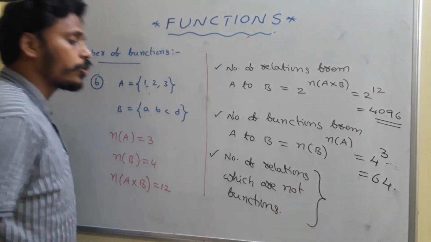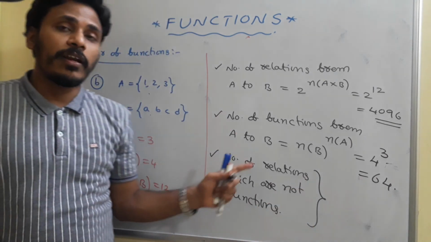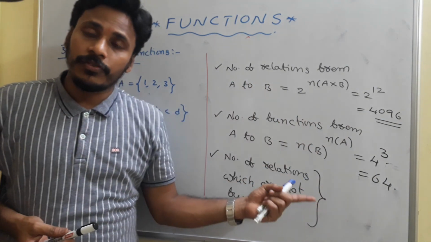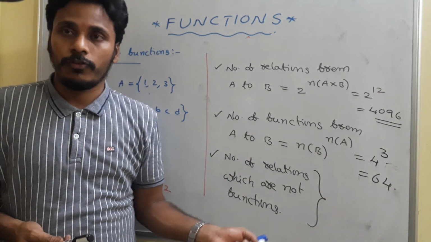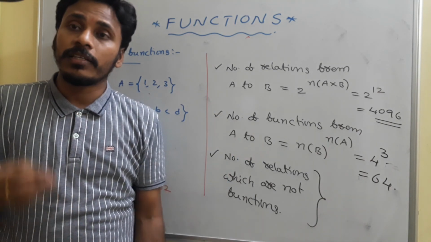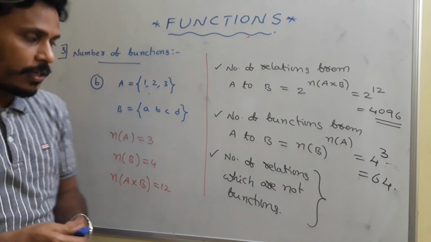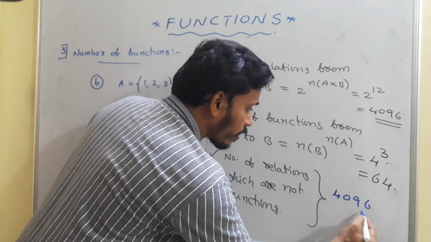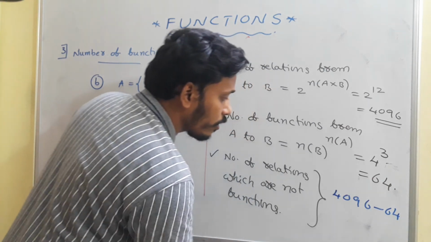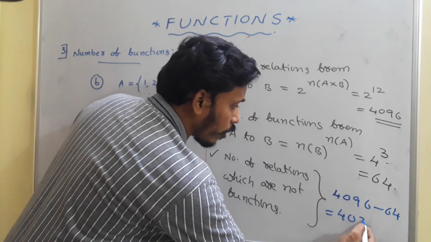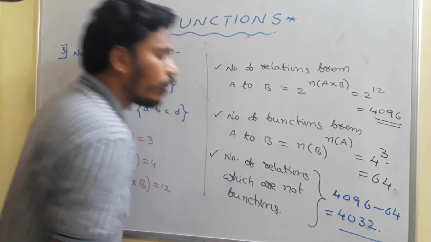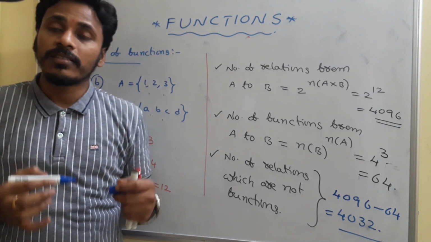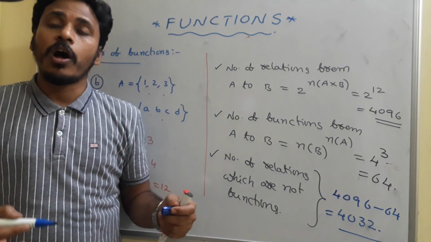The number of relations is 4096, and among those, the number of functions is 64. Only 64 are functions and the remaining are not. So 4096 minus 64 is your answer, which is 4032. So from set A to set B, there are 4032 relations which are not functions.